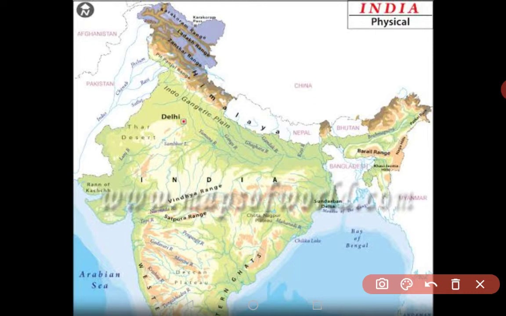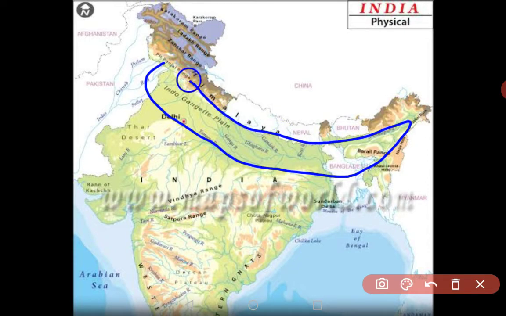So let's start. Now, where are the northern plains located? Northern plains is located in north of India. So this area is known as the northern plains area. The states which are coming in the northern plains area are Punjab, Haryana, Delhi, Uttar Pradesh, Bihar, some parts of Jharkhand, and Assam. Northern plains are also known as Indo-Gangetic plains.